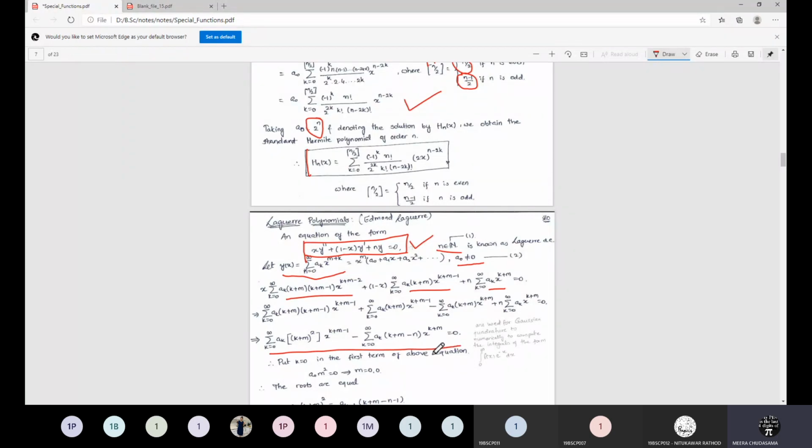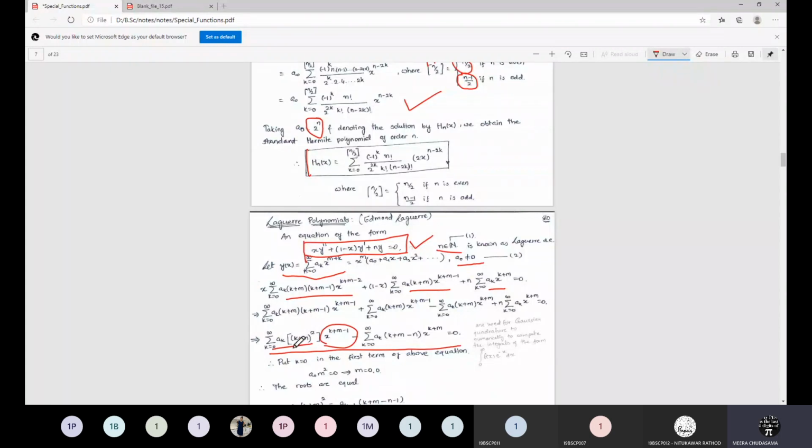To get the initial equation, we consider the lowest power, since we have considered the solution in ascending powers. That is the lowest power, and hence we consider this coefficient and equate it to 0.